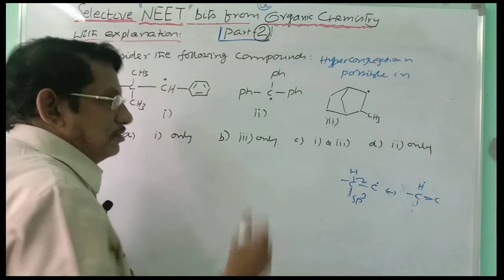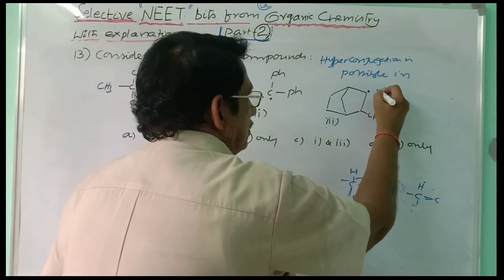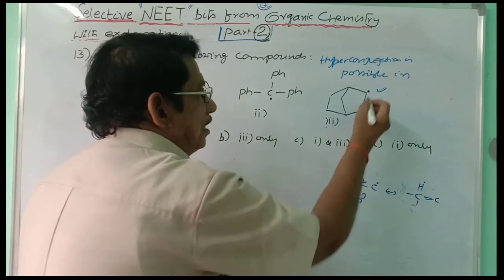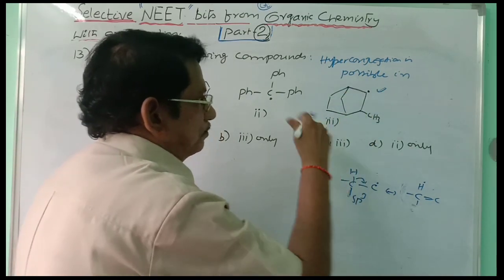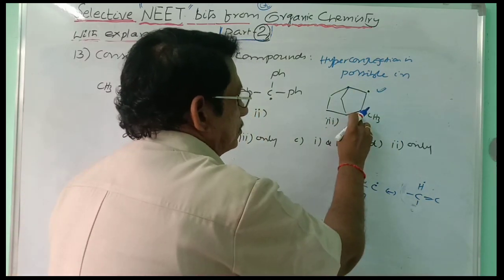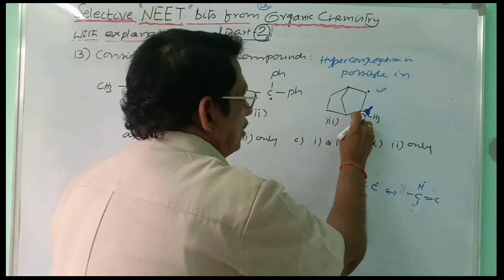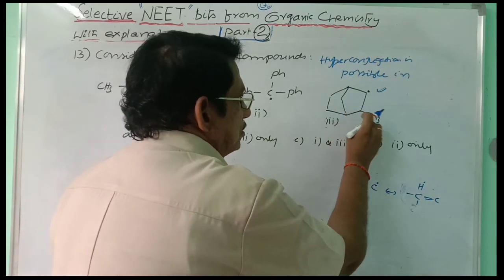And if you take the bicyclic compound here, this is the free radical. And this carbon is the sp3 carbon, this is also an sp3 carbon, because all are sp3 carbons here. And this sp3 carbon has CH2 out of 1H.